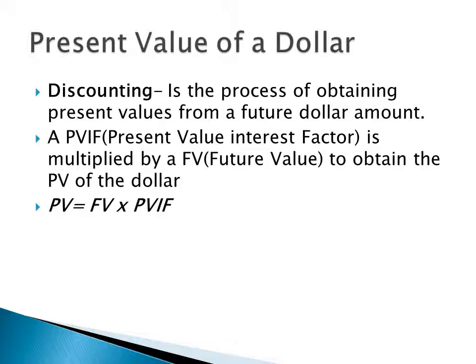And discounting, again, definitionally, is the process of obtaining the present value from a future dollar amount. Now in this equation, you're utilizing the future value times the present value interest factor, which is going to give you that present value dollar amount. On the next slide, again, I'm going to show you another chart with present value interest factors and show you another equation to find that present value from these variables.